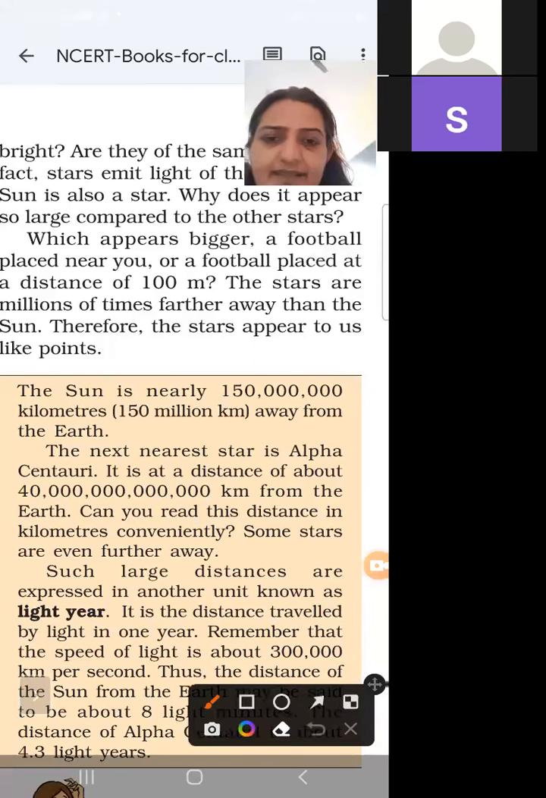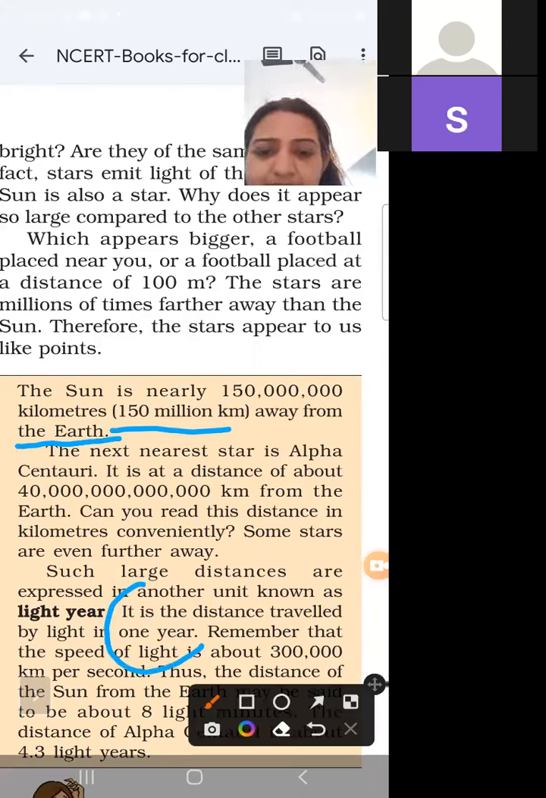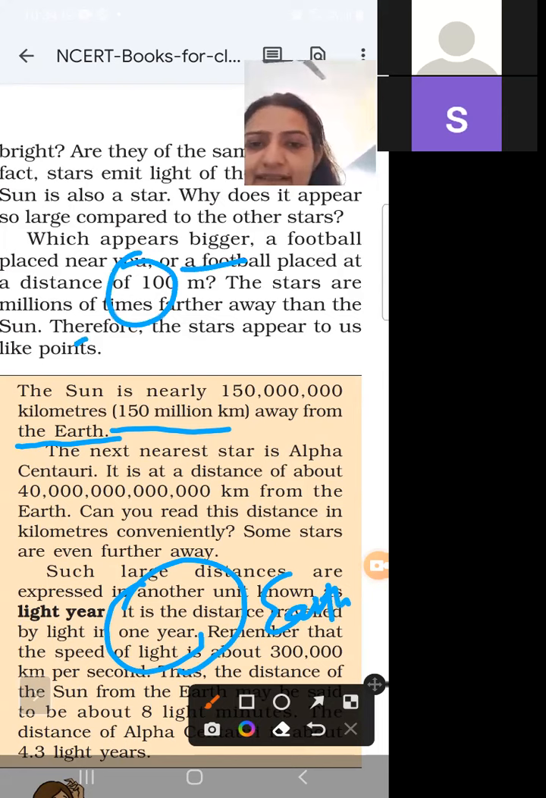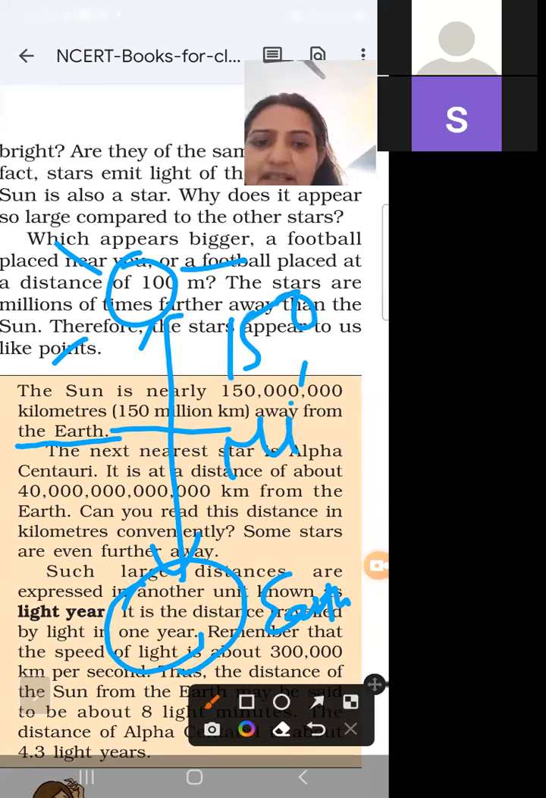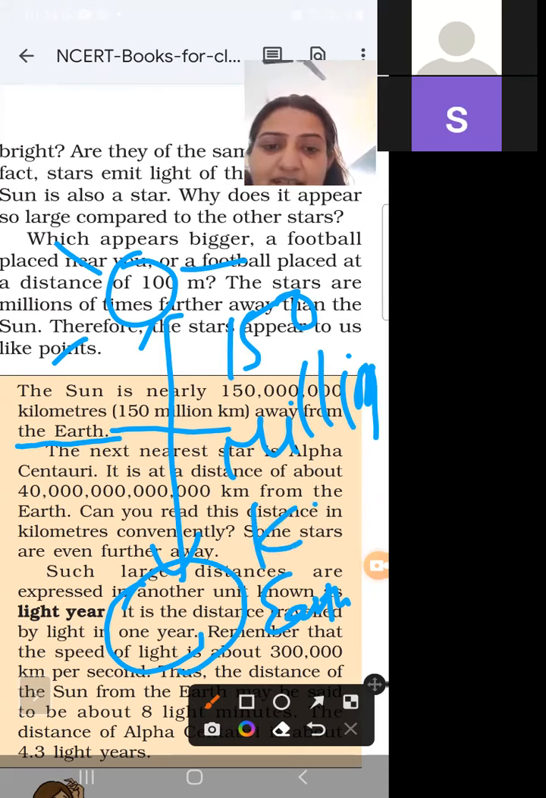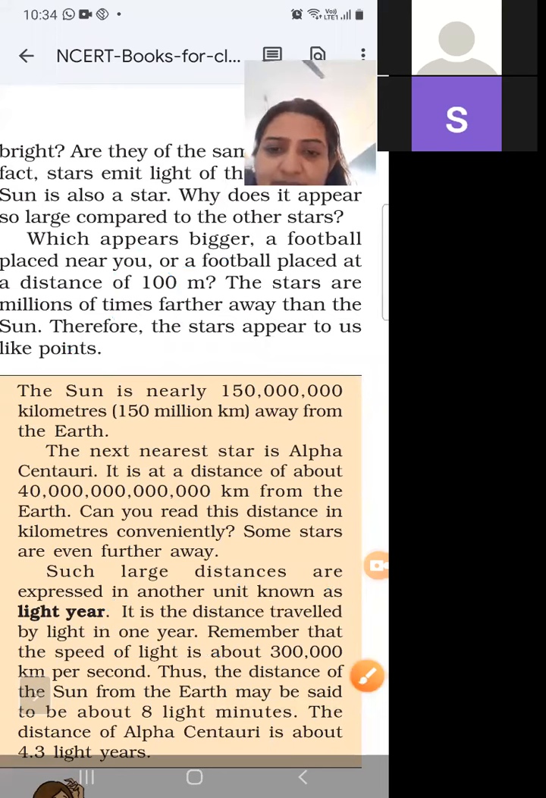The sun is nearly 150 million kilometers away from the earth. Suppose this is our earth, and the distance between sun and earth is 150 million. You have to remember 150 million kilometers. So the distance is very big.